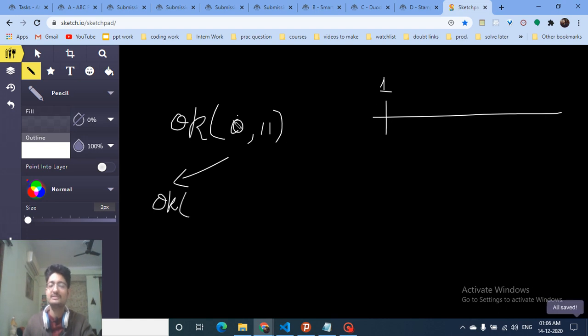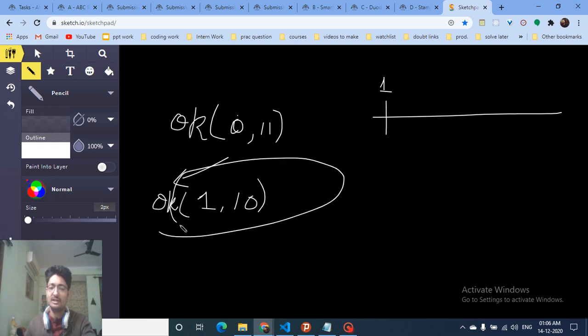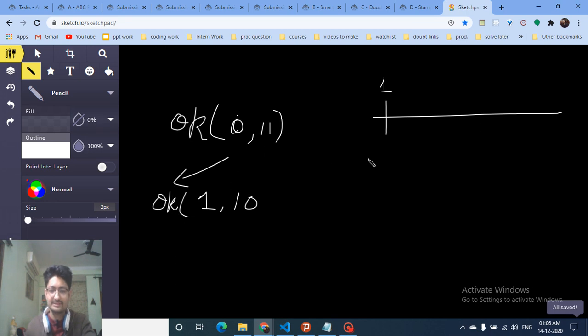So as you can see, 0 means that my iteration starts from 1. Now my next value will start from, let's assume that I have made 1 cut from here, so my next value will start from 1, because 1 is my starting point for the next cut. I have to start my new cut after 1, so I can put it at this point, this point, and this point. And how many cuts do I have to do now? Now I have 10 cuts left. So if I find out the answer for this, I can use it. It's just that we have to see that starting from this index, after this index, how many cuts I have to make. From 0, I have to make 11 cuts.